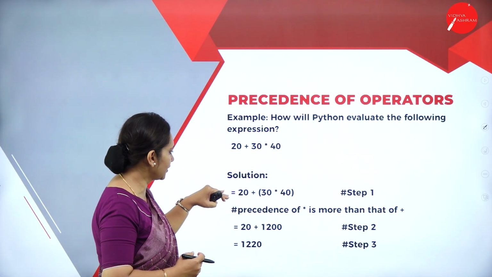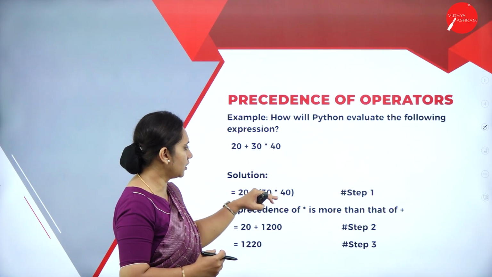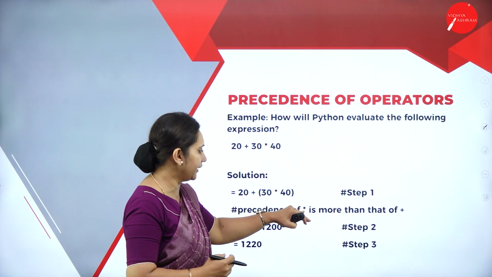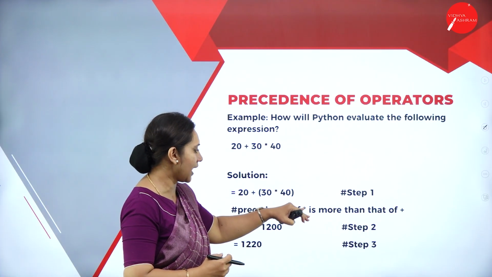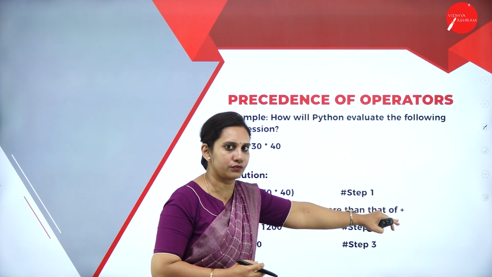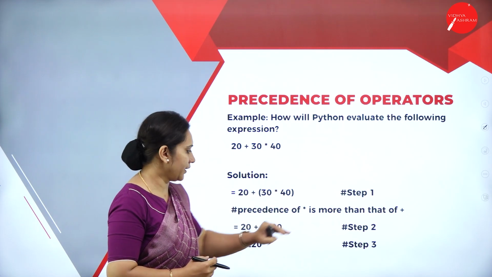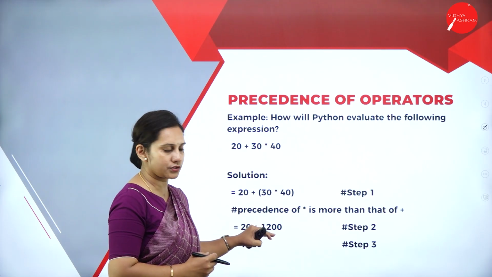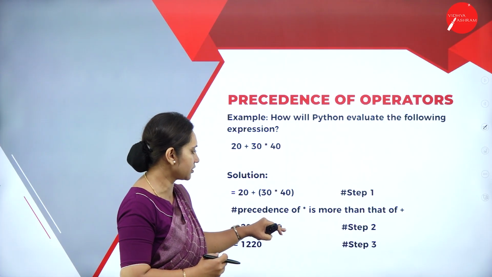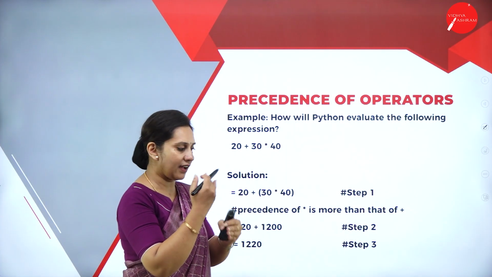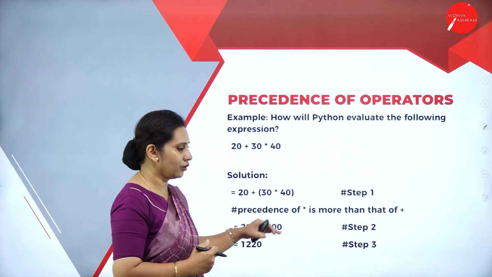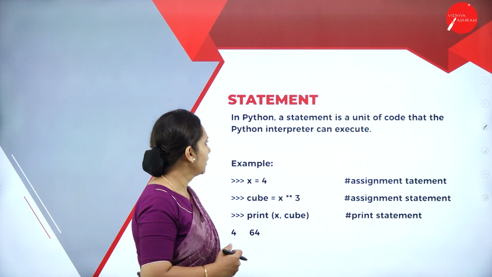Here you can see the solution. 20 plus 30 into 40 is a step 1. So precedence of multiplication symbol, that is asterisk, is more than that of the addition operator. So 30 into 40 is 1200. 20 plus 1200 is a step 2, the evaluation process, how it takes place. And here you can see the value of it in the step 3.